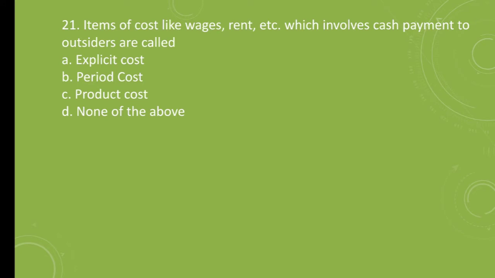Question number 21. Items of cost like wages, rent, etc., which involve cash payment to outsiders are called A. Explicit cost, B. Period cost, C. Product cost, D. None of the above. The correct answer is A. Explicit cost.